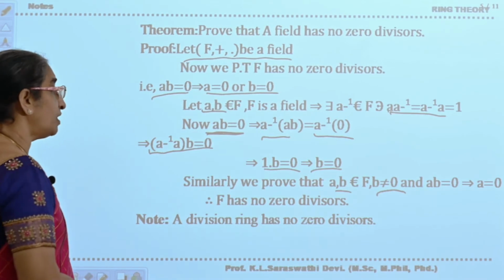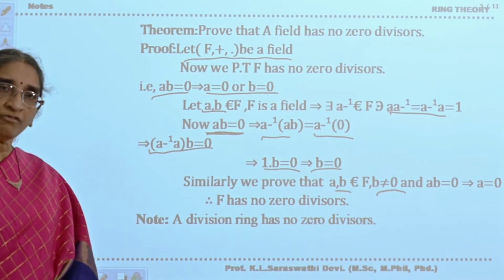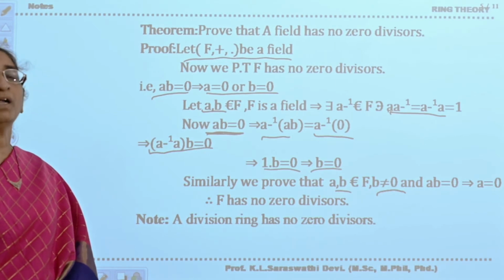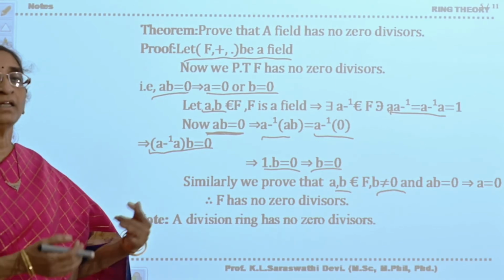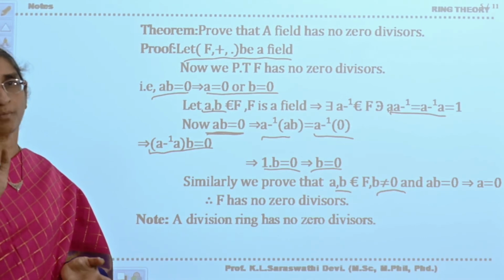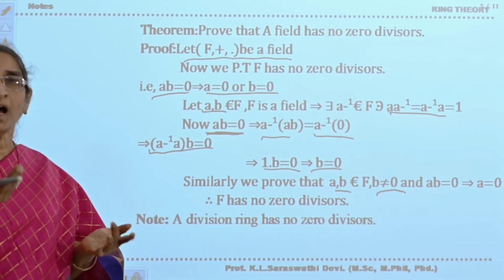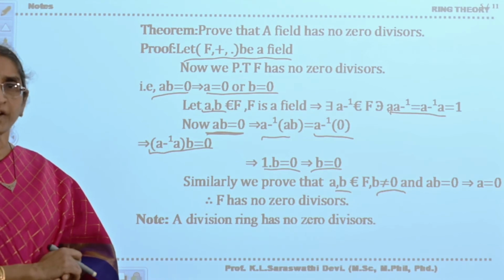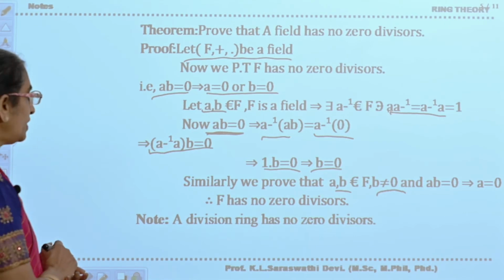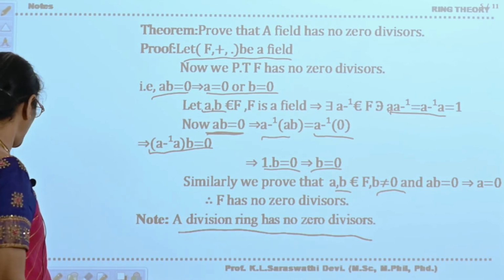A division ring also has no zero divisors. What do you mean by a division ring? A division ring is nothing but a field without the commutative property; if it satisfies the multiplicative commutative property, then it becomes a field. There is no difference between the division ring and a field except the commutative property. A division ring is also a ring with unity element, and every non-zero element should possess its multiplicative inverse there also. Therefore, a division ring also has no zero divisors. That you can prove.